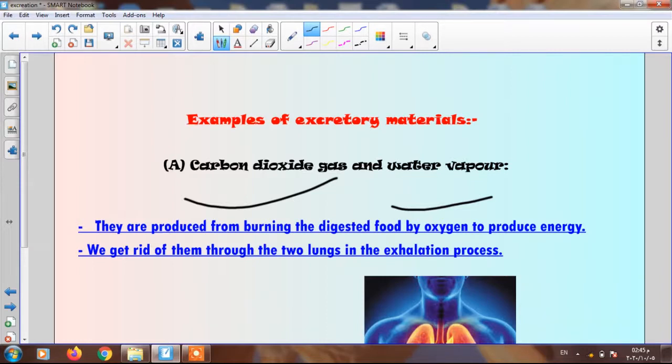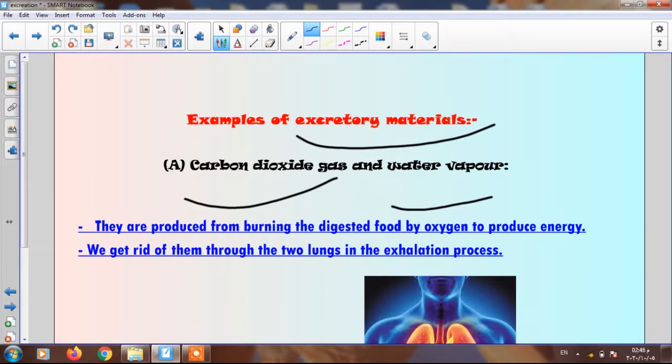If you remember the respiratory system, when we inhale, oxygen enters inside your lungs during the inhalation process, and exhalation is the process by which carbon dioxide gets outside the body. You remember? Yes, carbon dioxide and water vapor are excretory materials that our body must get rid of.